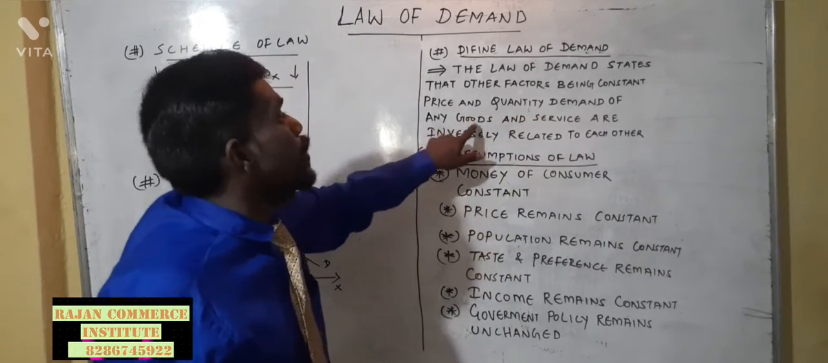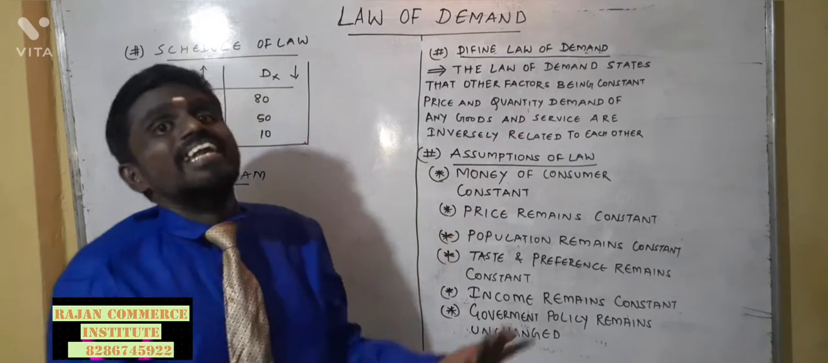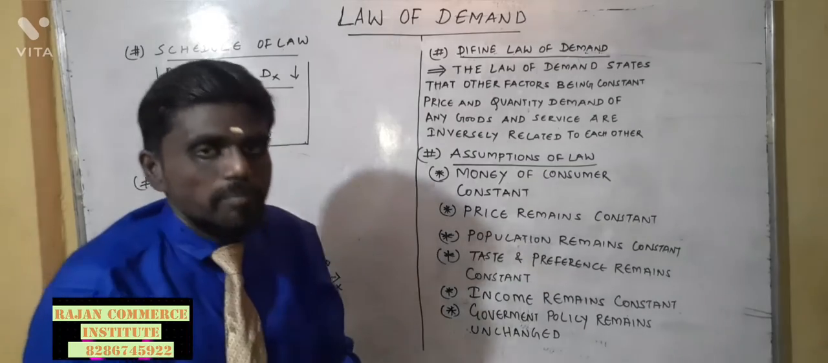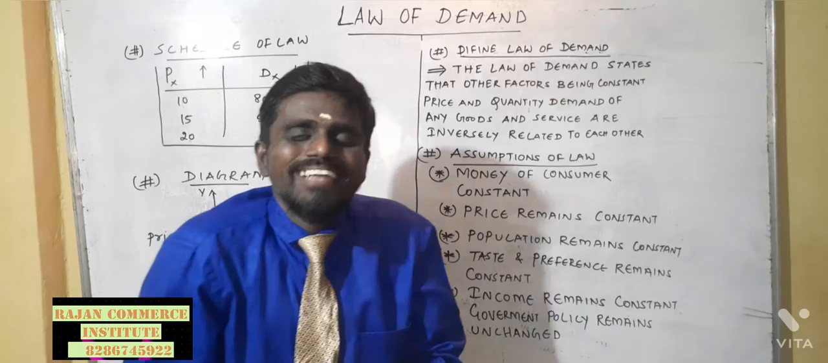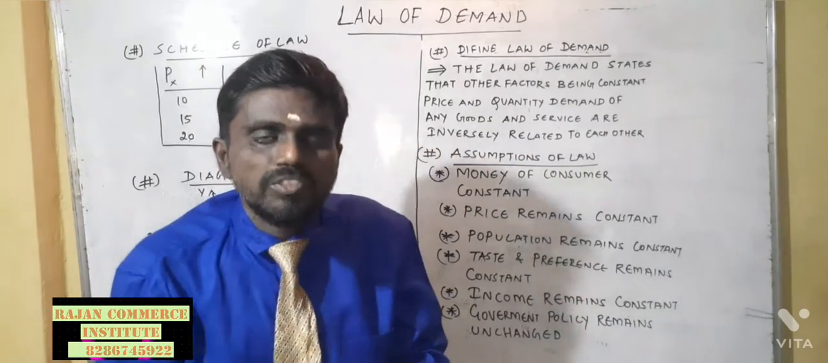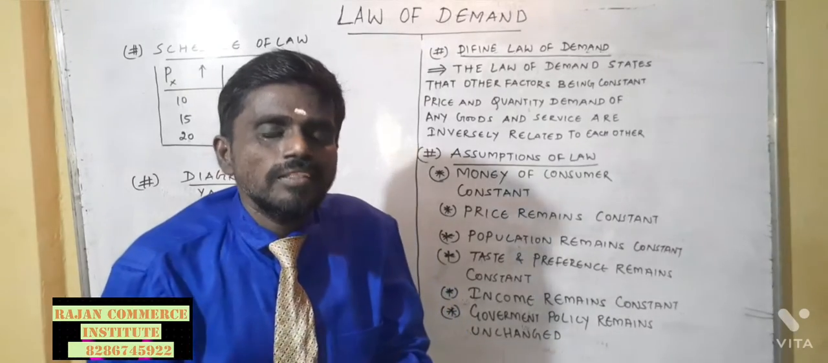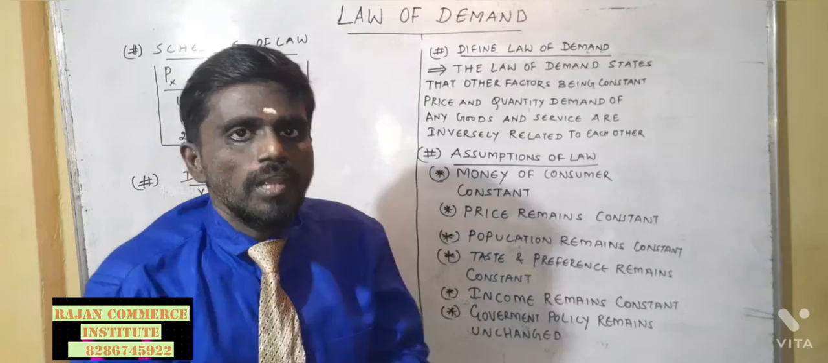So the law of demand states that, other factors being constant, the price and quantity demanded of any goods and services are inversely related. What does inversely related mean? The opposite way. If the price is increasing, the demand for that particular product will come down. If the price is decreasing, the demand for that particular product rises. That's the inverse relationship.